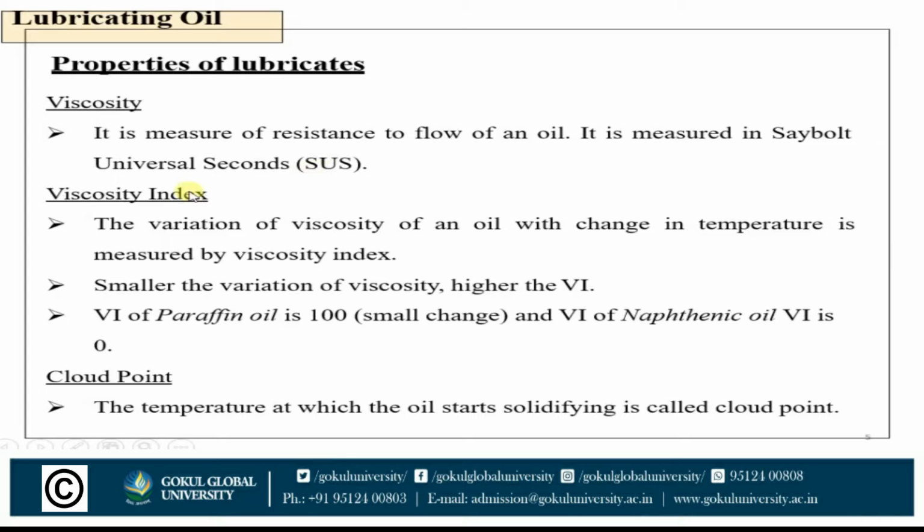Second property is the viscosity index. What is this? The variation of viscosity of an oil with change in temperature is measured by viscosity index. Smaller the variation of viscosity, higher the viscosity index. So the viscosity index of paraffinic oil is 100, a small change in viscosity, and the viscosity index of naphthenic oil is 0.